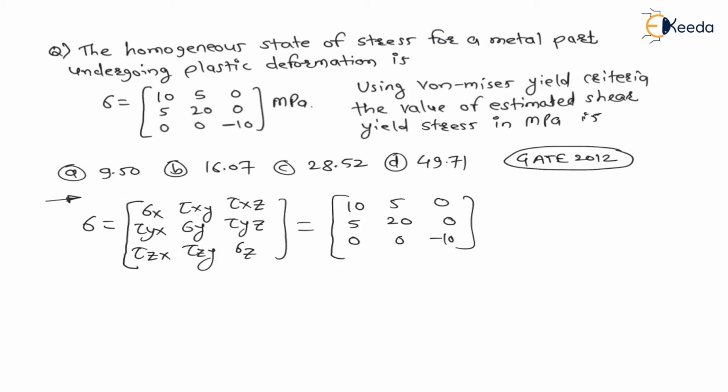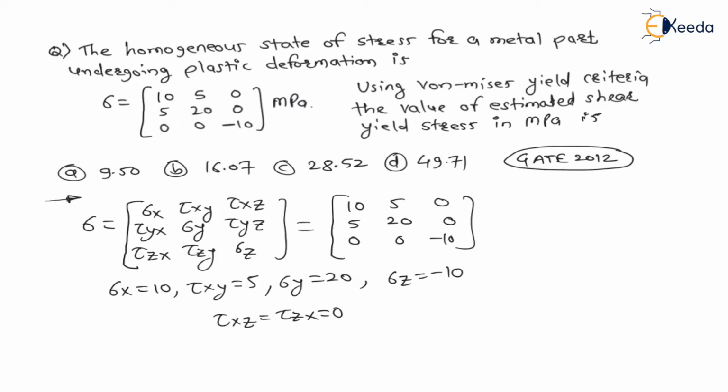Now see, from this given data, can I say sigma x is equal to 10, tau xy is equal to 5, sigma y is equal to 20, right? And sigma z is equal to minus 10. And interestingly, if you see here, tau xz, which is nothing but equal to tau zx, is 0. Means shear stress on z face in x direction or shear stress on x face in z direction is 0, as well as tau yz is equal to tau zy is equal to 0.